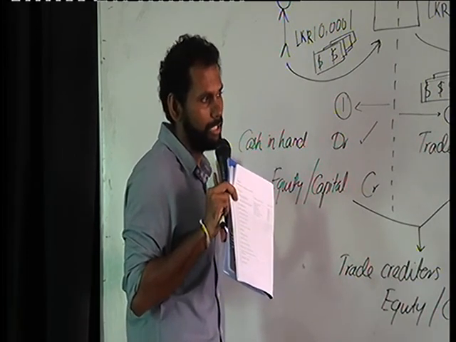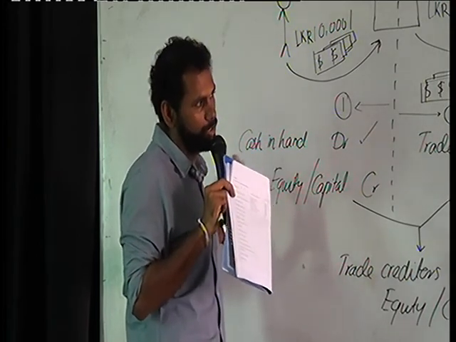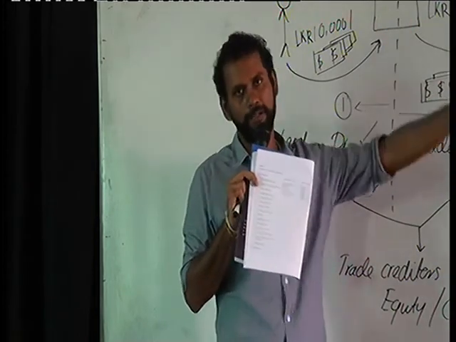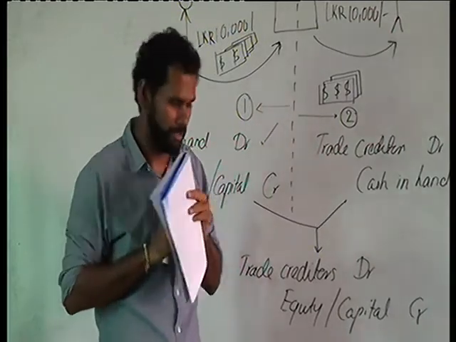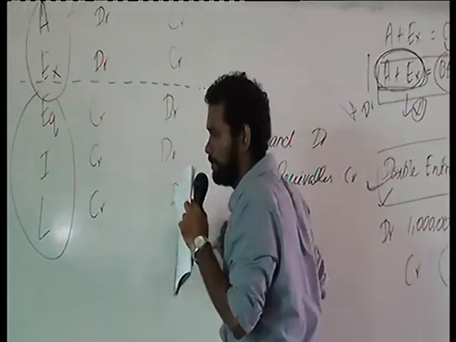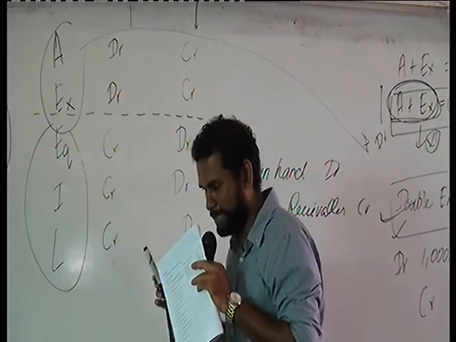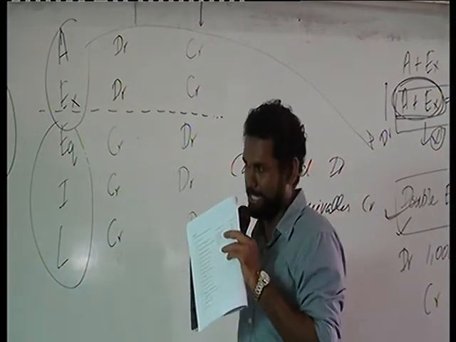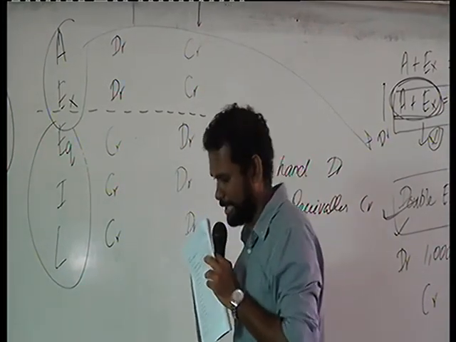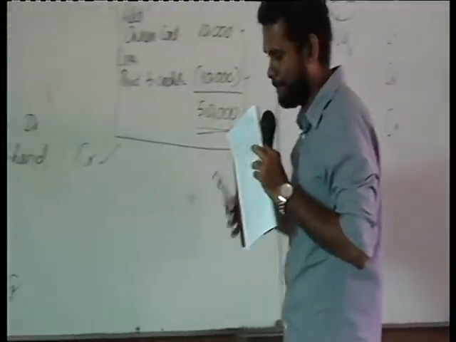So you should not remember all these transactions. Instead, what you need to do is remember the principle of bookkeeping. If you know the principle of bookkeeping, it will be easy for you to do any transaction. The principle of bookkeeping is this: increase, decrease, what is the double entry? And the other principle is that the debit entry always has to be matched with the credit entry. If you follow these two principles, your bookkeeping is very easy.